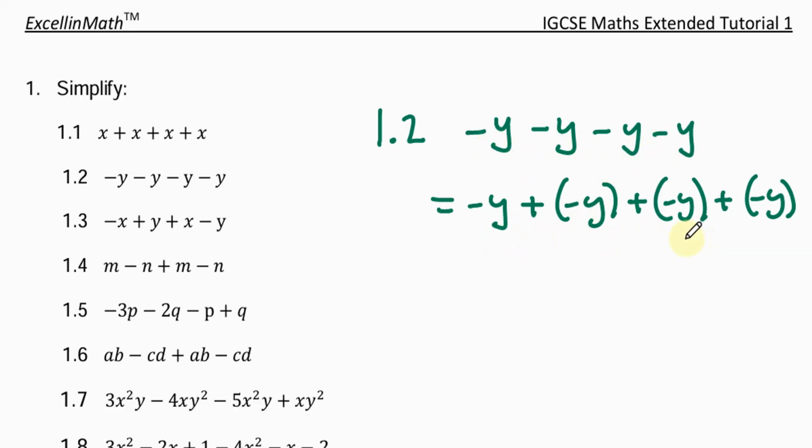So from this we can see that we're actually adding negative y to itself 4 times. So we have a total of 4 negative y's. And our answer then will be negative 4y.